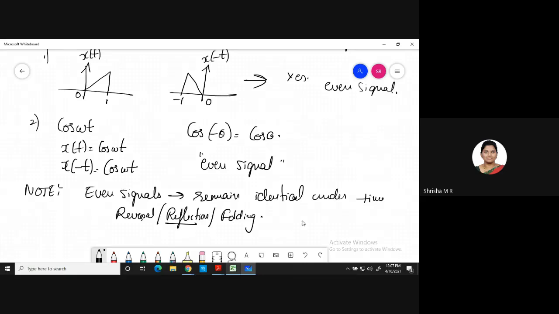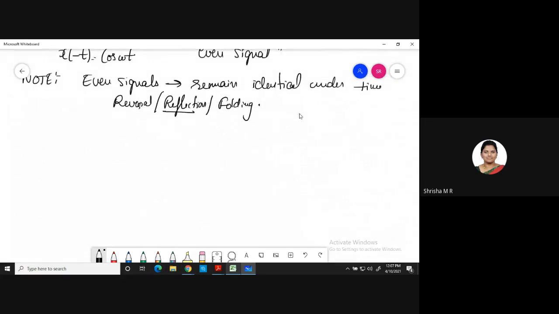Okay, so coming to odd signals. Even signal is clear for everyone. Yes, ma'am. Okay, coming to odd signals, the signals which are not identical under time reversal are called odd signals.